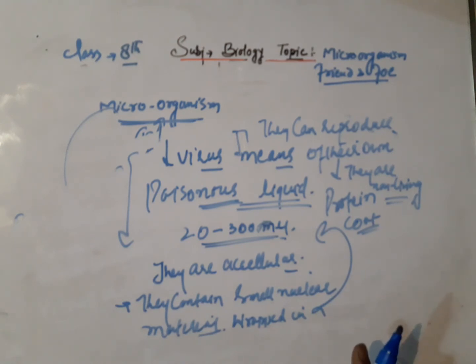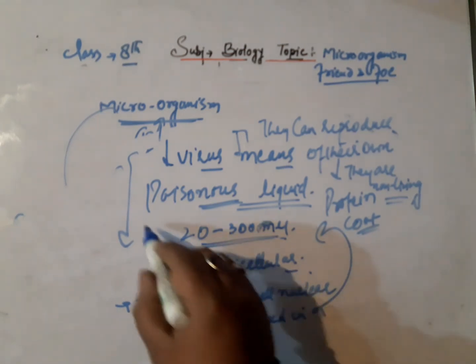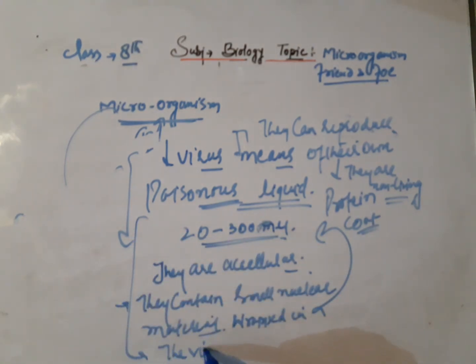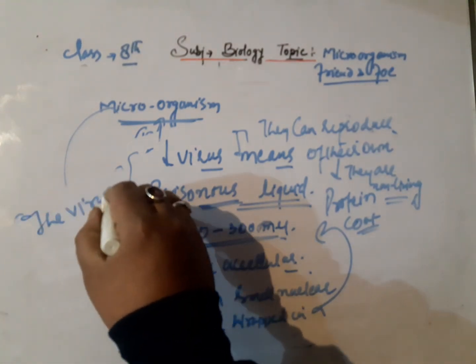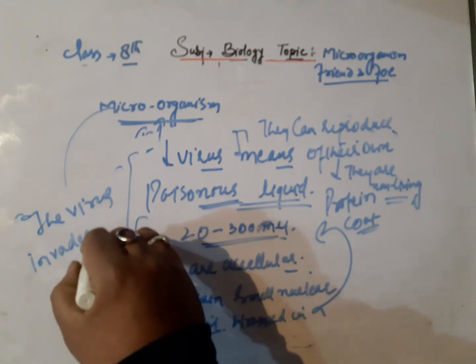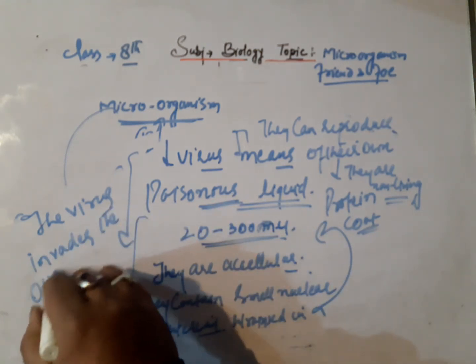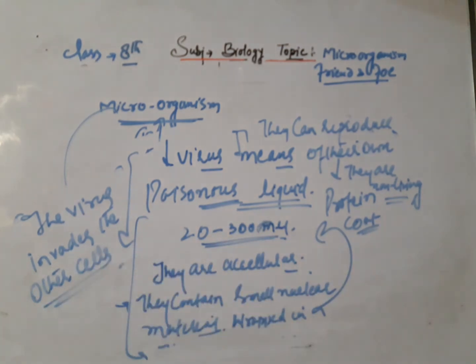After reproduction, many viruses are formed. After the reproduction of many viruses, the host cell dies and bursts. The virus spreads and invades the other cells.